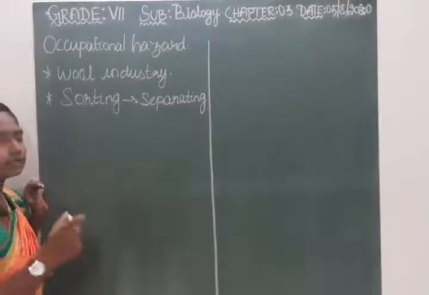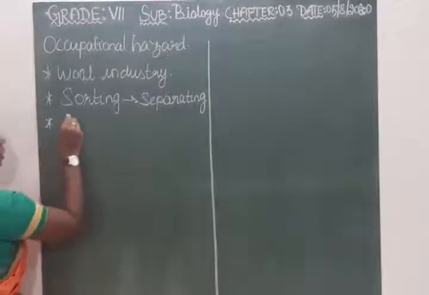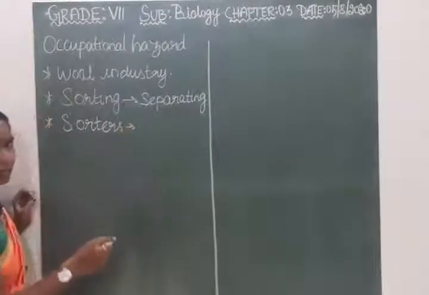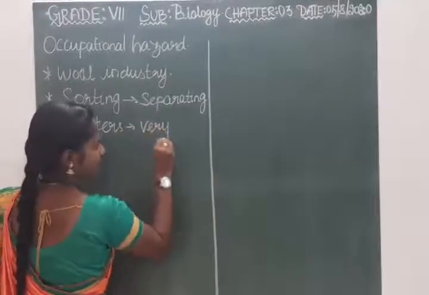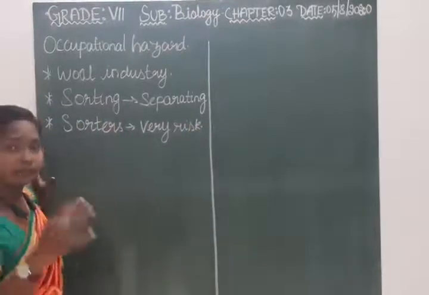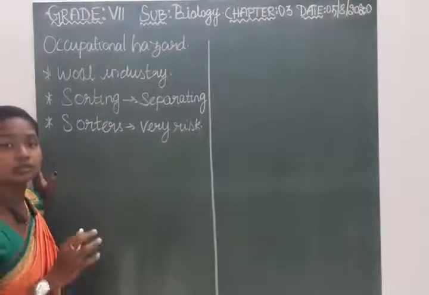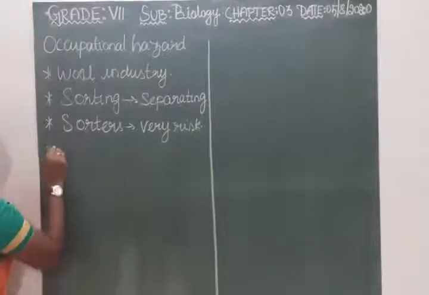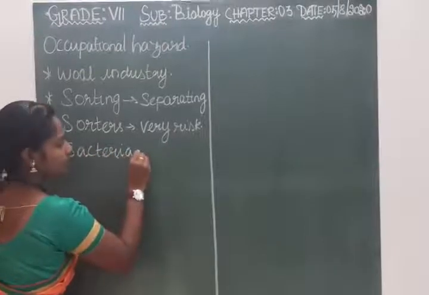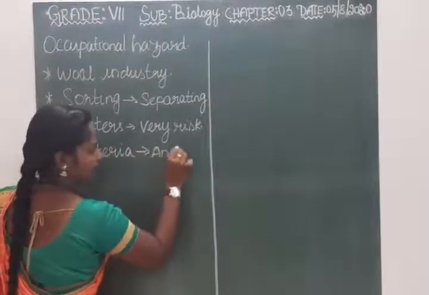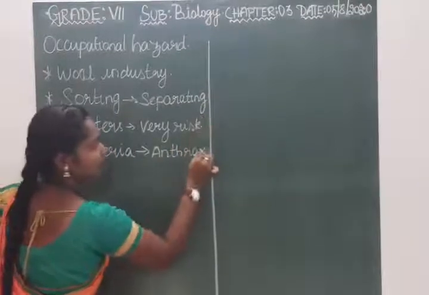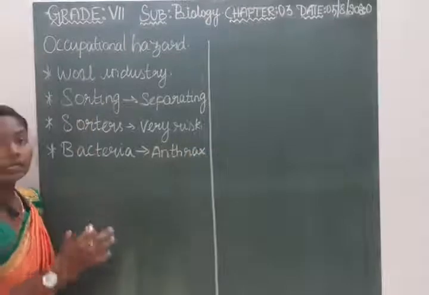The person who works in this process is called a sorter. It is a very risky job too. Why is it called very risky? Because they can be affected by the bacteria which cause the disease called anthrax. Bacteria are microorganisms, and this one causes the disease called anthrax. It is a very deadly blood disease. Even it can lead to death.